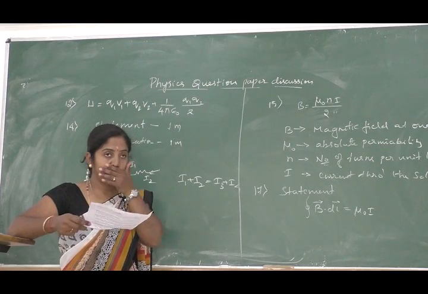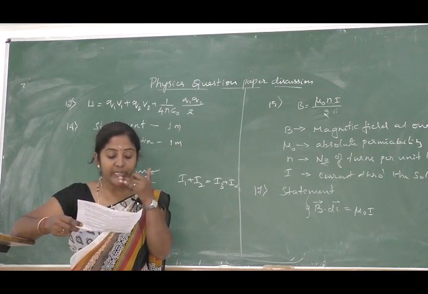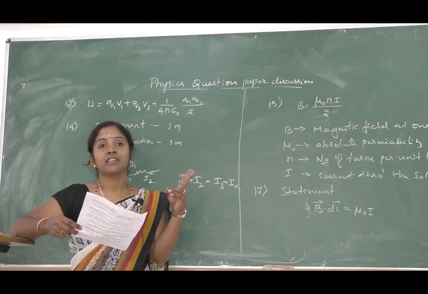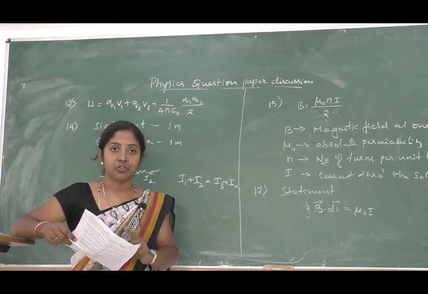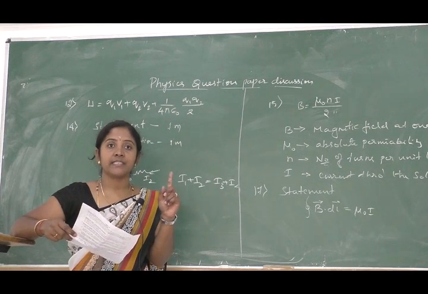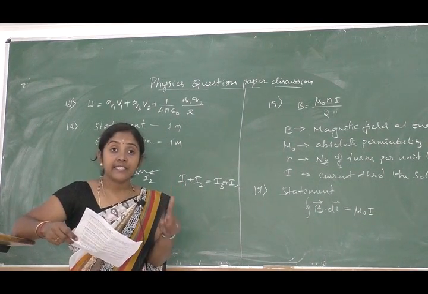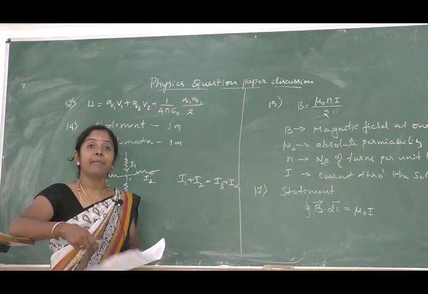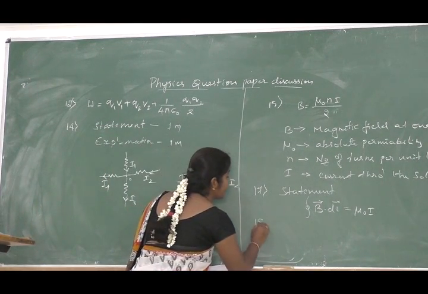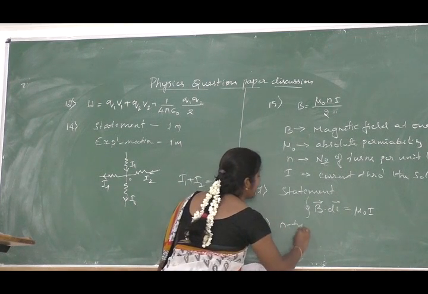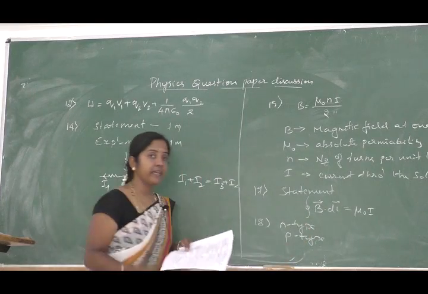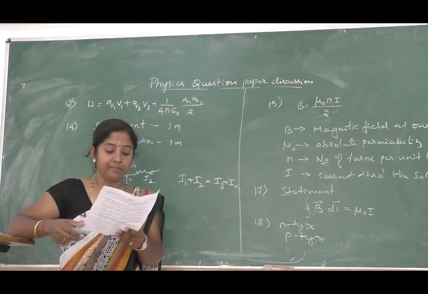So next one is 18th question. Name any 2 types of extrinsic semiconductors. In semiconductors, if we observe the classification, there are 2 types: intrinsic and extrinsic. Extrinsic is again divided into 2 types: N type and P type. So for the 18th question you have to mention N type semiconductor and P type semiconductor, right? So you will get 2 marks for those.